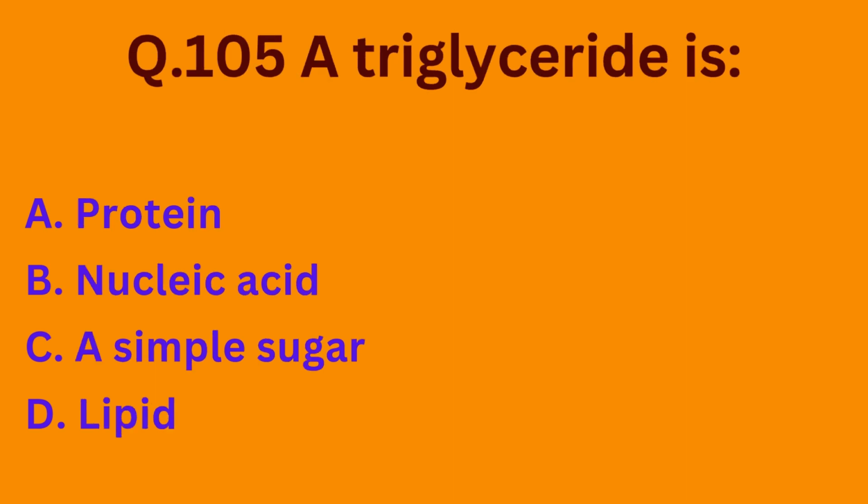Question number 105. A triglyceride is option A, protein. Option B, nucleic acid. Option C, simple sugar. Option D, lipid. So basically a triglyceride is a lipid. So the correct option is option D.